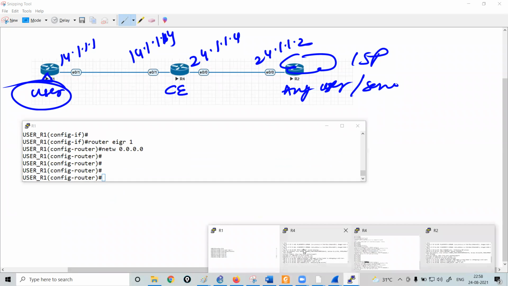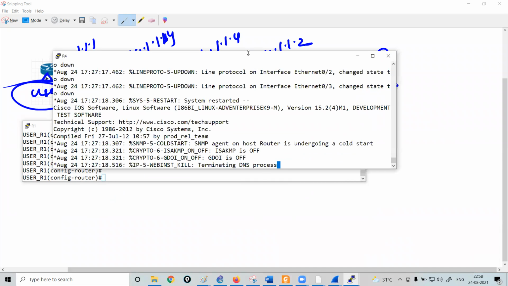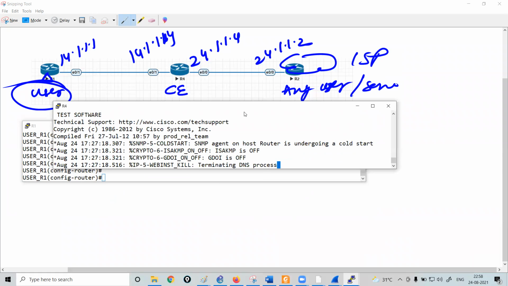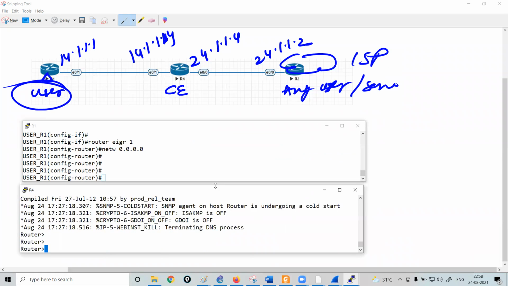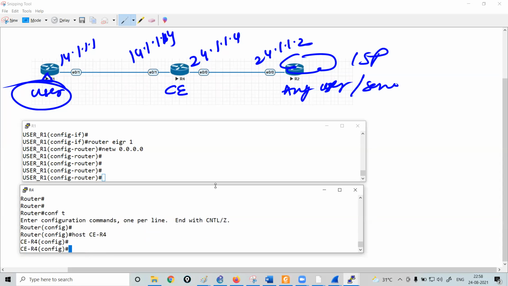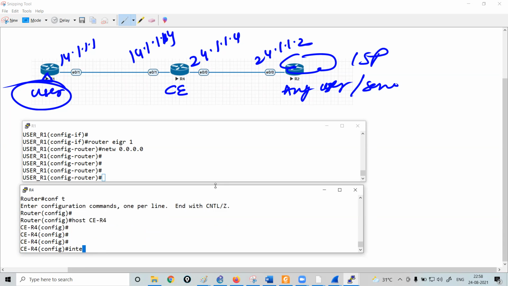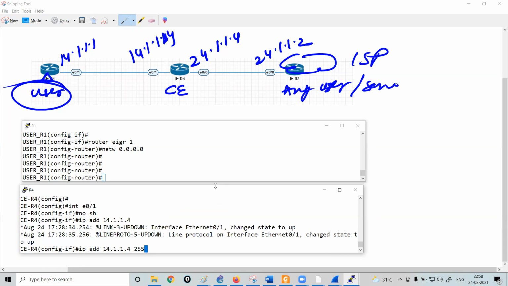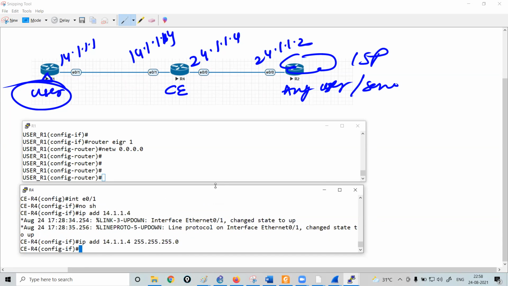Now move to router R4. Enable, configuration terminal, hostname customer edge router R4. Then interface e0/1, no shutdown, IP address 14.1.1.4 255.255.255.0.